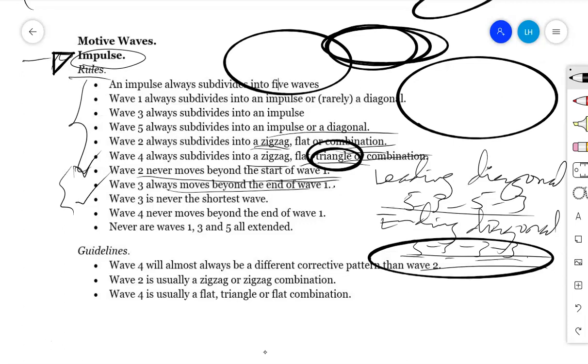Therefore, these are some of them in an impulse. And also, wave number 4 never moves beyond the end of wave number 1. This one also is covered at the basic level. We have 1, 2, 3. All of those 3 things usually are discussed at the basic level. That's why I said that when we discuss those 3 Elliott wave rules, we actually discuss only an impulse. Therefore, when you go to the market to trade, taking into consideration only those 3 rules, it means you will fail to have rules that will guide you into corrective structures and other things.